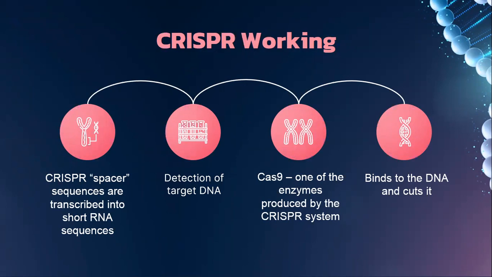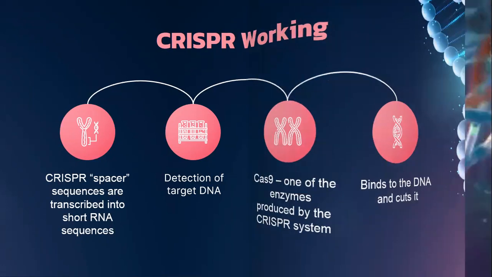That gRNA, called guide RNA, helps the Cas9 system to locate that particular site of DNA. The Cas9 system then binds to that DNA sequence and cuts it, and then you can easily remove or even manipulate it, like substituting or adding a particular sequence at the site of the target DNA.